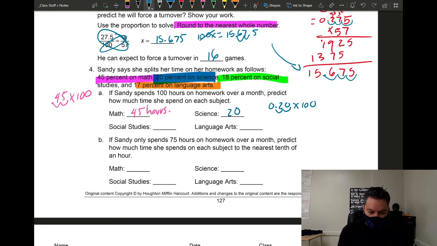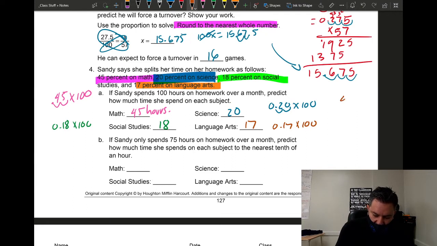Next is social studies. 0.18 times 100. This is 18 hours. And last but not least is language arts, 17%, which is 17 hours. Now, if you add them all up, you should get 100 hours.